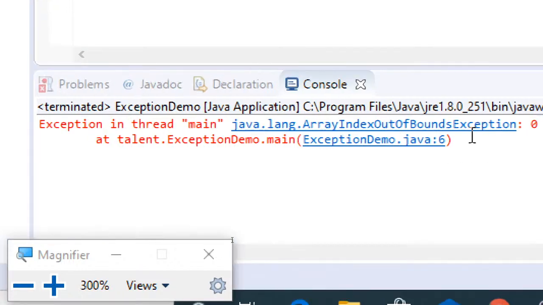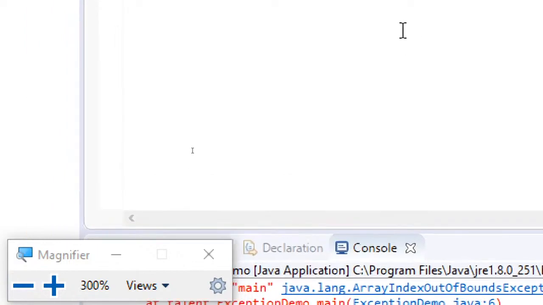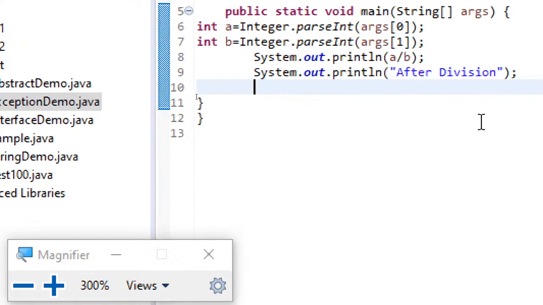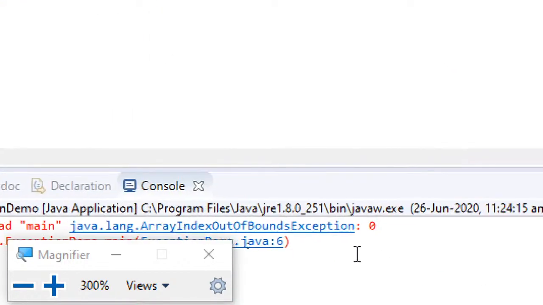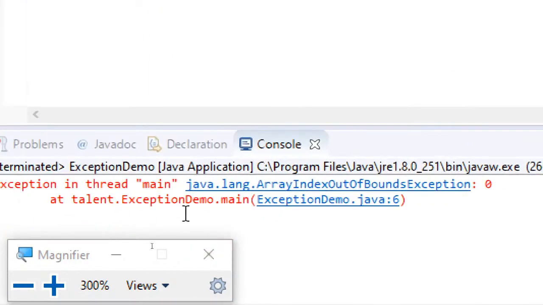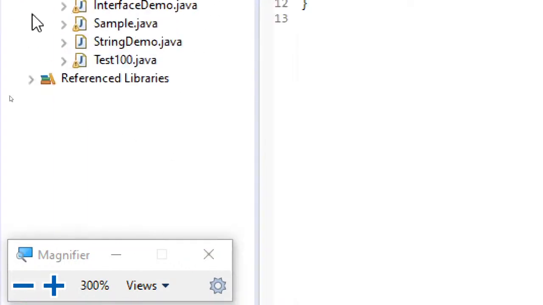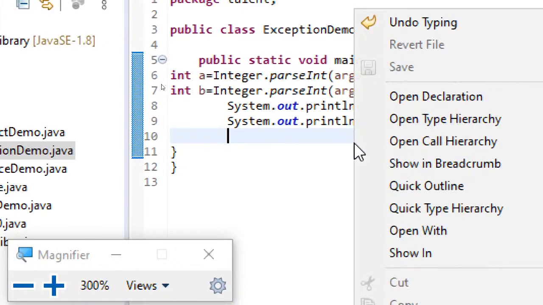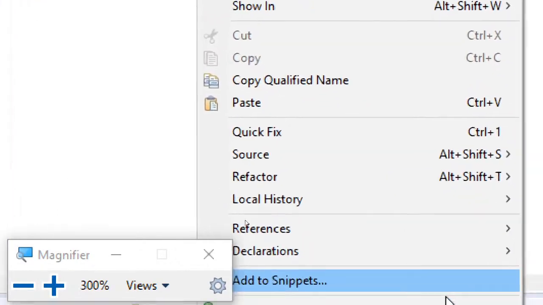So here what is happening is ArrayIndexOutOfBoundsException occurred. What is this ArrayIndexOutOfBoundsException? It is expecting two arguments and no argument is passed. That is the reason it is giving that information, and then it is giving the error message, and the program got terminated.